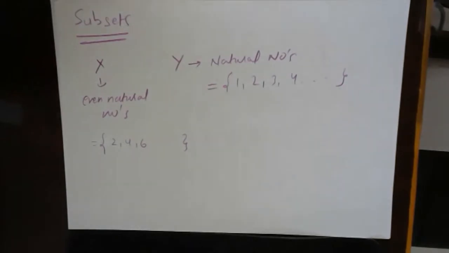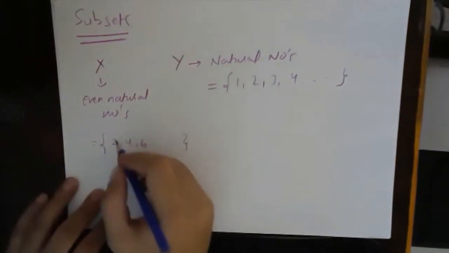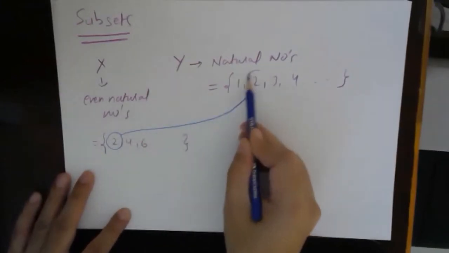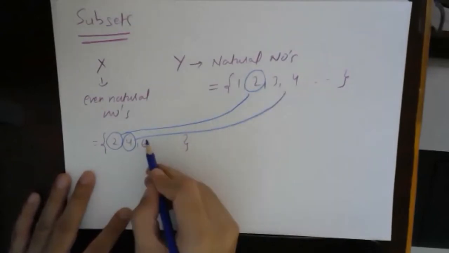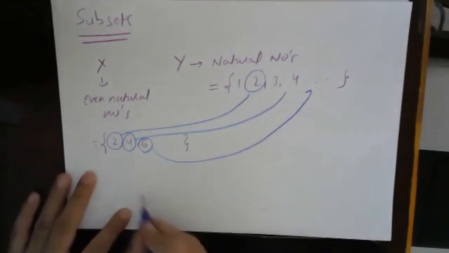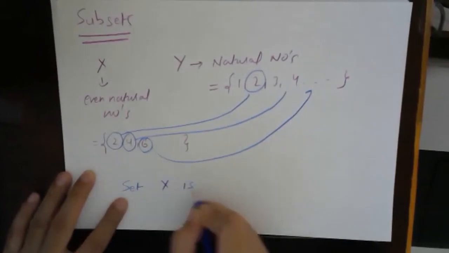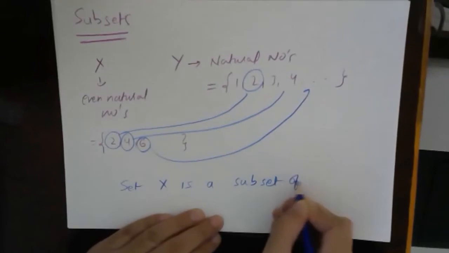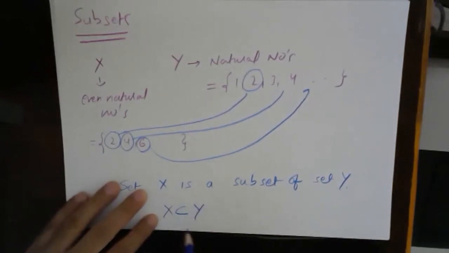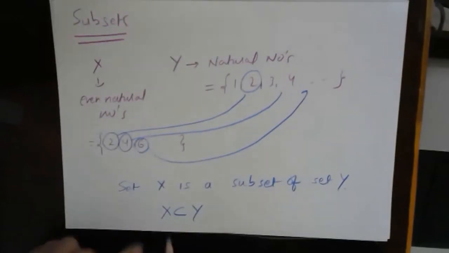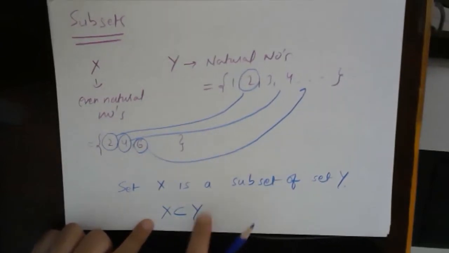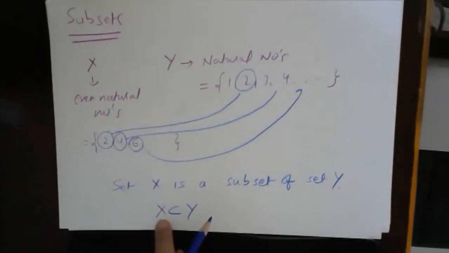Now the thing to be noticed is that whatever element set X has, that element will always be present in set Y. No matter what element you take in set X, that element will be present in set Y. So we can say that set X is a subset of set Y. We represent a subset in this form: X is a subset of Y. In other words, every element of set X has to be present in set Y.